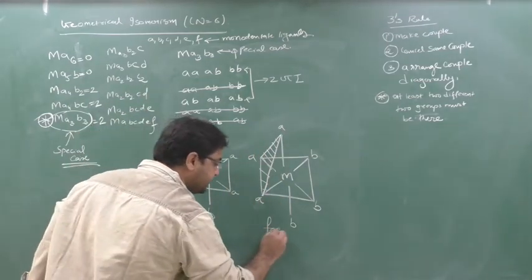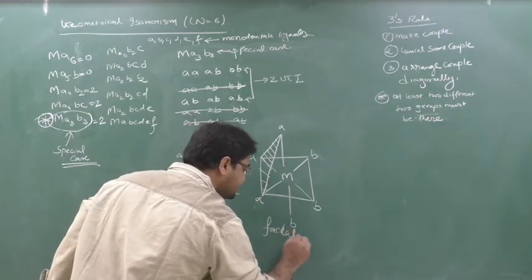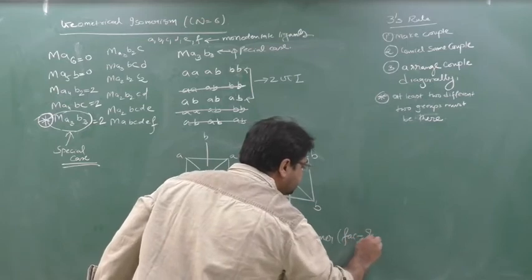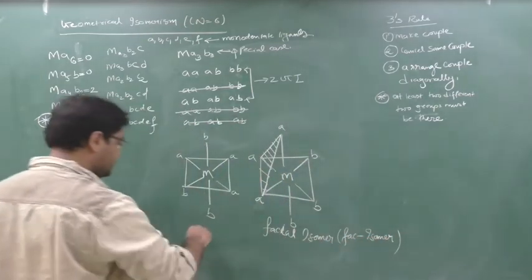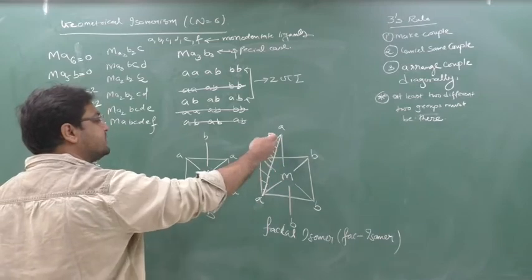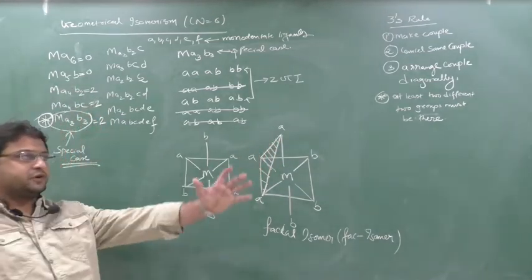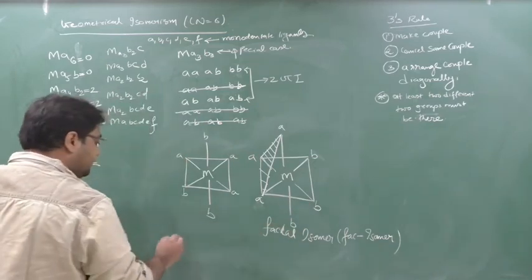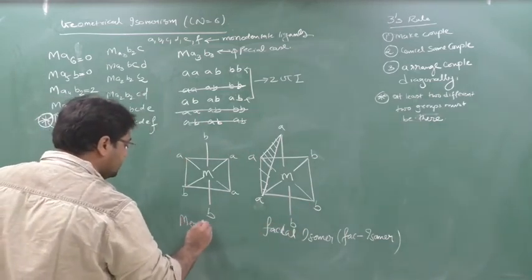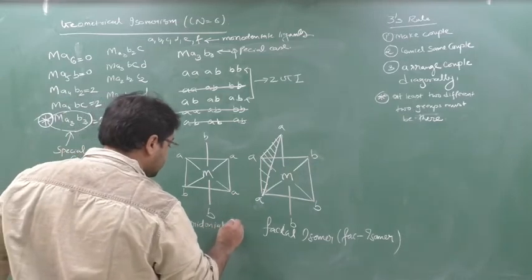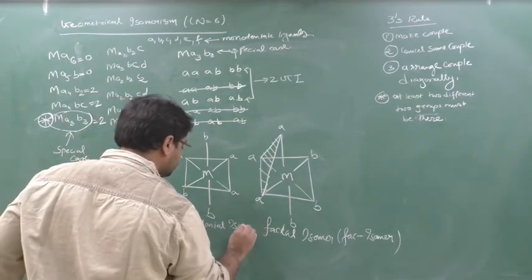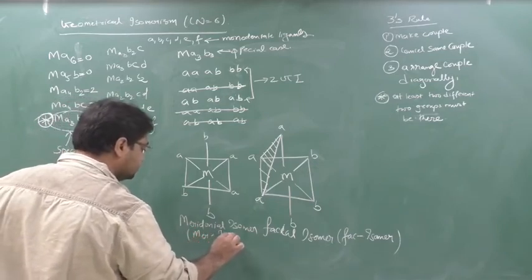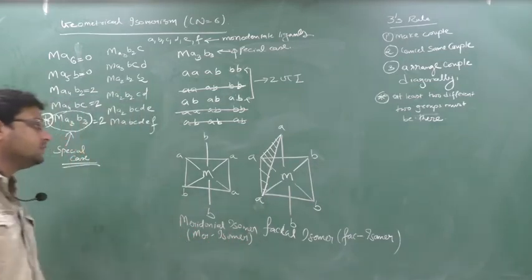So we say here facial isomer, or you can say fac isomer. And the opposite: on the position where the same ligands are there, one phase will be a triangular phase of all the same ligand. Facial isomer, opposite meridional isomer. Meridional isomer or mer isomer. Write on this.